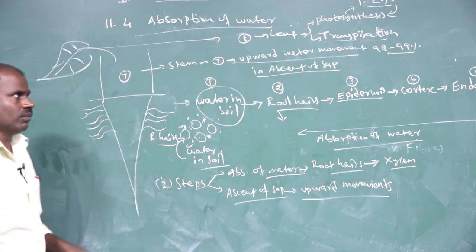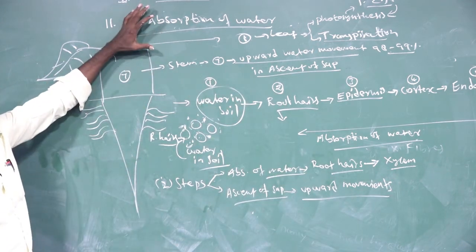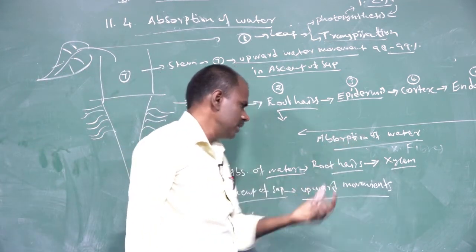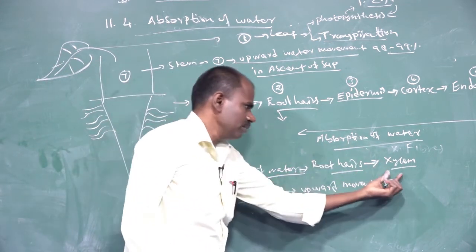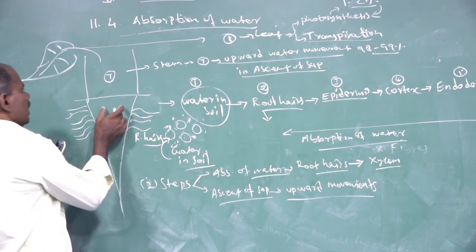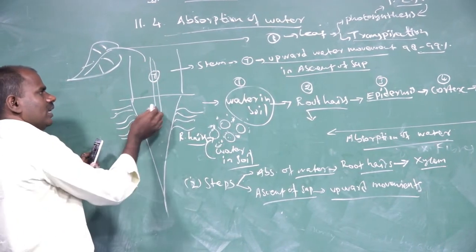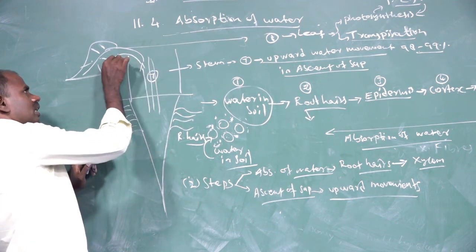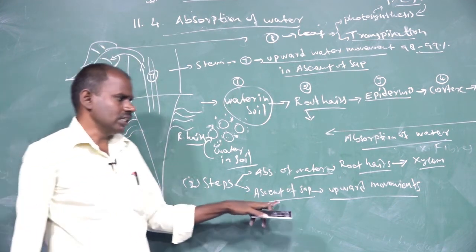Upward movement. The process has only two steps. The first step is called absorption of water, from the root zone to the xylem elements. The second is translocation through the xylem in the upward direction. Water molecules move only through the stem region and then the leaf region. That process is called ascent of sap.